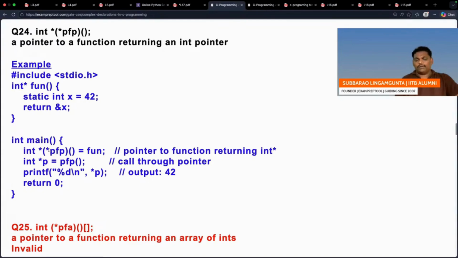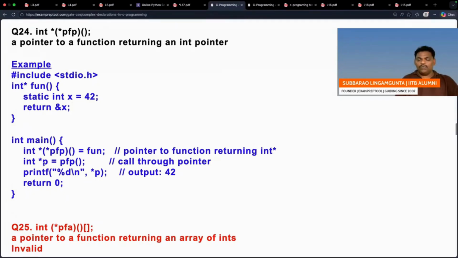PFP is a pointer. So this is, I think, already one function we defined. What is that one? Fun is a function which doesn't take anything, which will return an integer pointer. Okay, that's okay. Now see this one. PFP is a pointer pointing to a function which returns an integer pointer. Right?